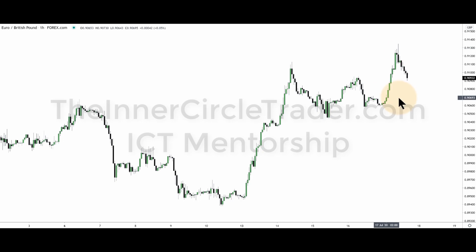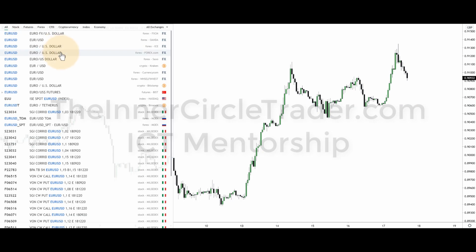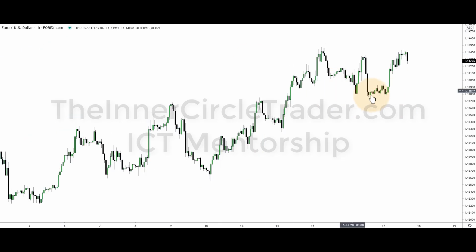Euro pound was the basis as to why I was electing to focus primarily on euro dollar. Same market structure in here that euro dollar had. And I'll show you real quick in contrast. Okay, keep your eye on the chart right in here. It's going to look very similar. See? And then rallied up.